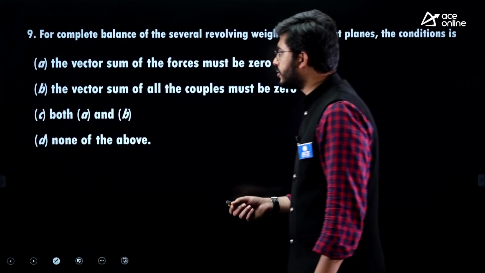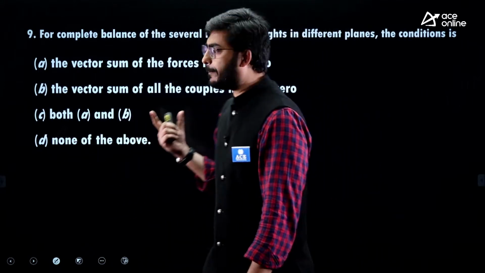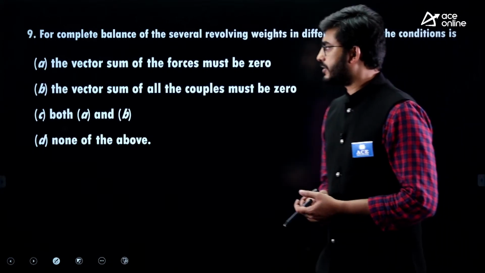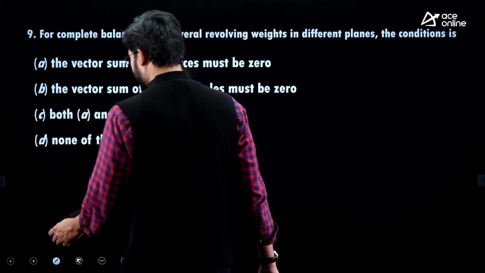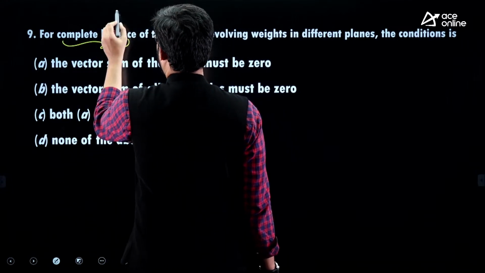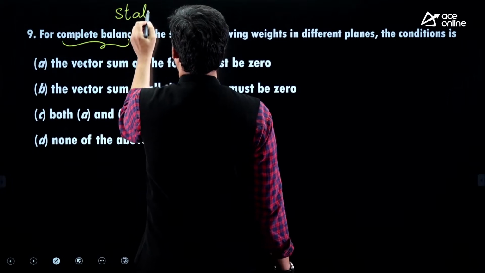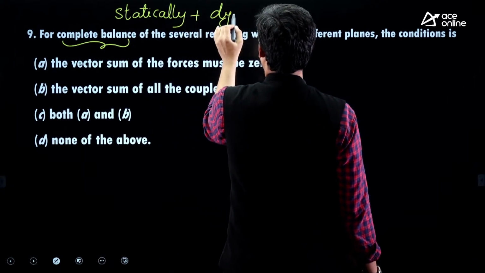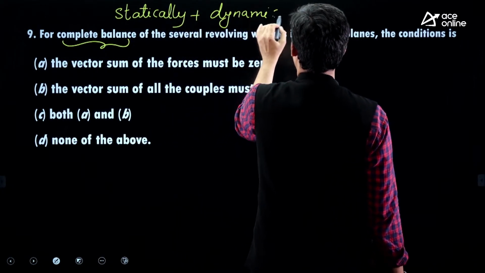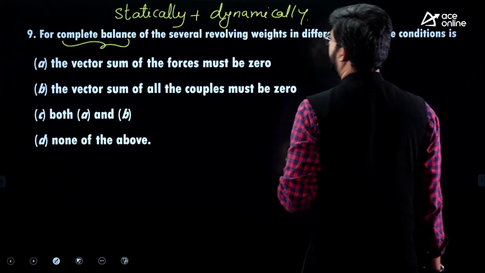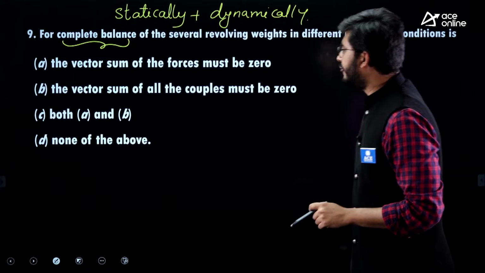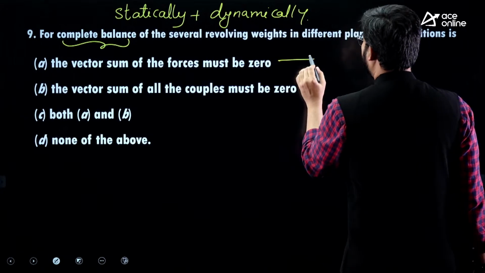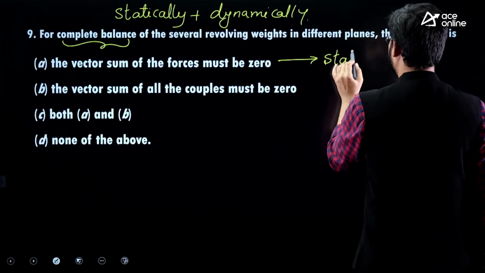Right. Let us see the next question. For complete balance of several revolving weights in different planes, what is the condition? Guys, complete balance means it should be statically and dynamically balanced. Both static and dynamic balancing should be obtained. If the vector summation of forces must be 0, then we call it static balancing.